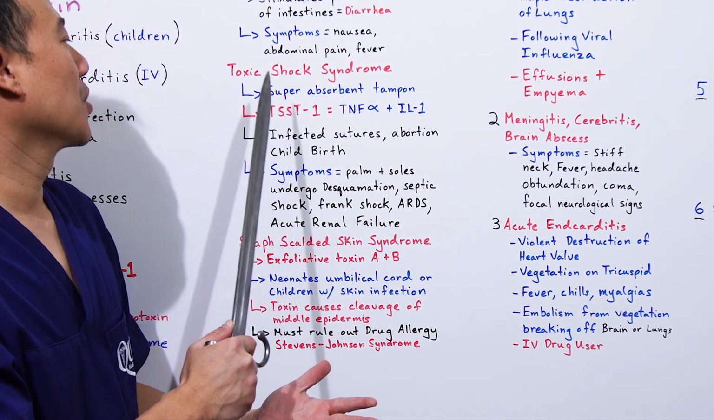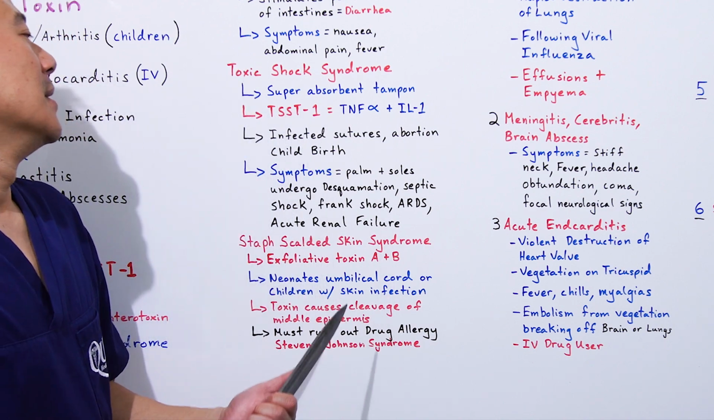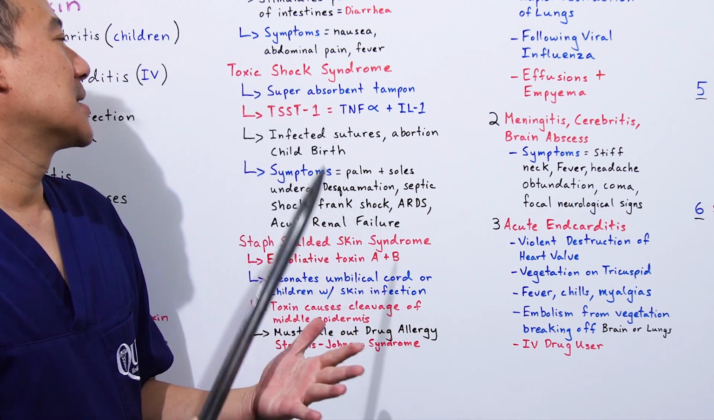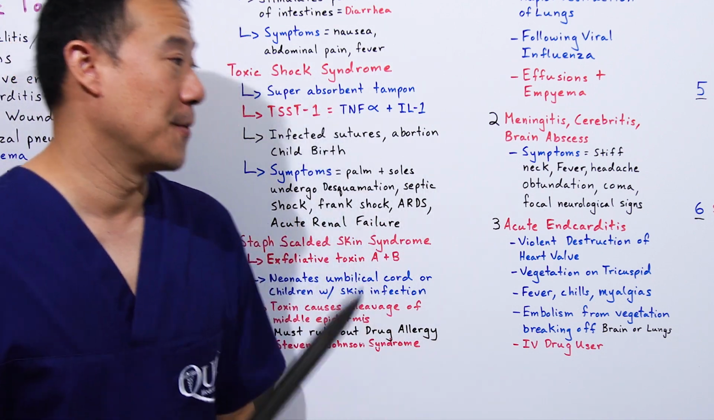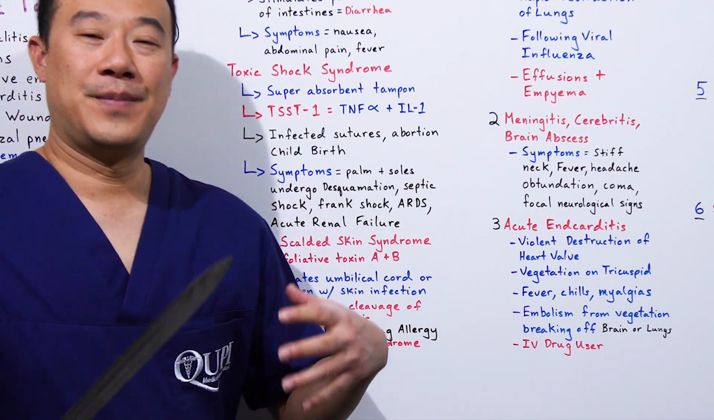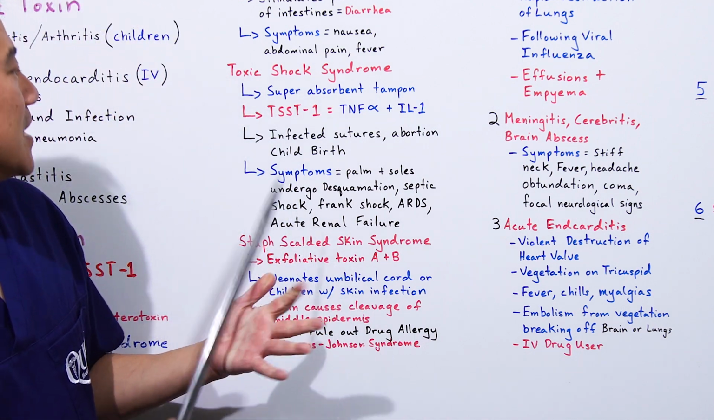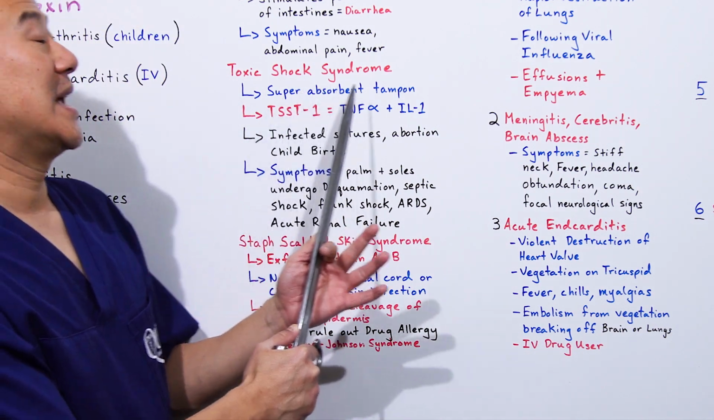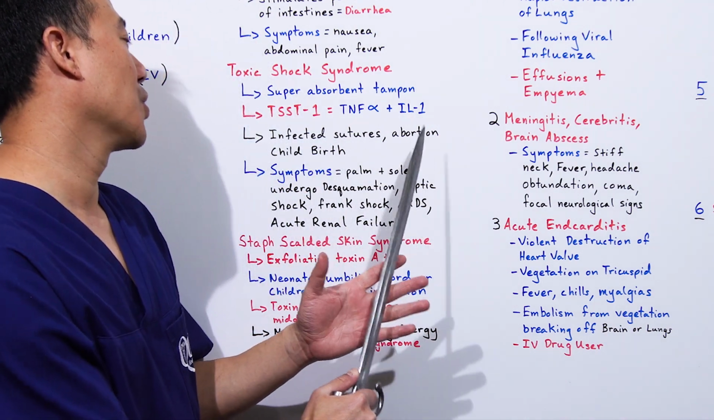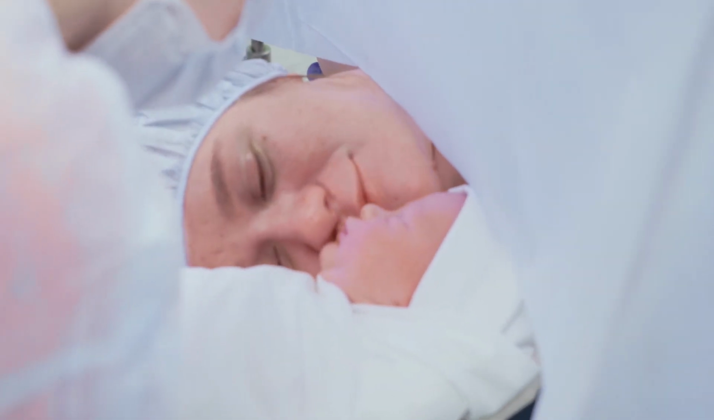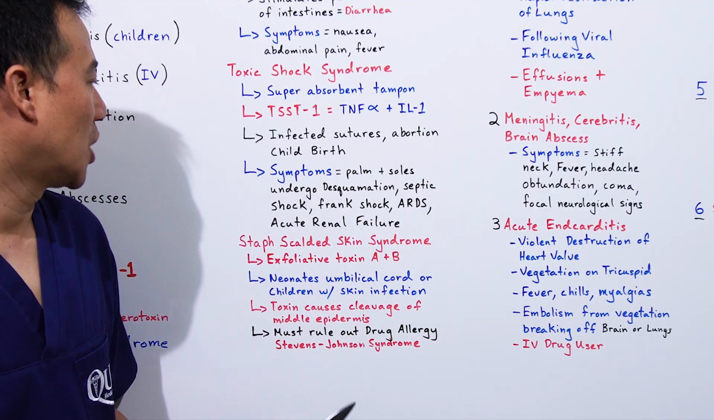Toxic shock syndrome, TTT. Super absorbent tampons, toxic shock syndrome. This toxin causes the release of TNF alpha and interleukin 1. I mentioned this in a previous video. These are cytokines, and they basically make your body's immune system go crazy, go haywire. Patients other than tampon patients, even though that's the favorite one on the board exams, are infected sutures, abortion, and childbirth, which can lead to toxic shock syndrome, an infection by Staphylococcus leading to toxic shock syndrome.